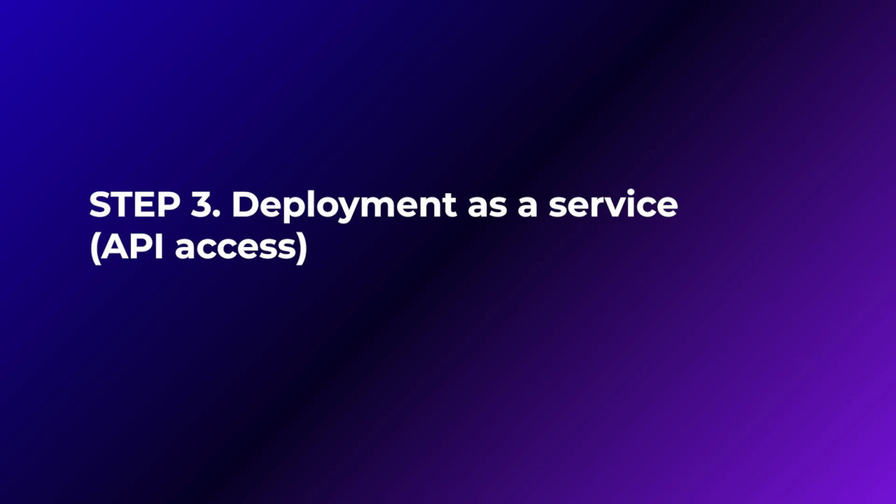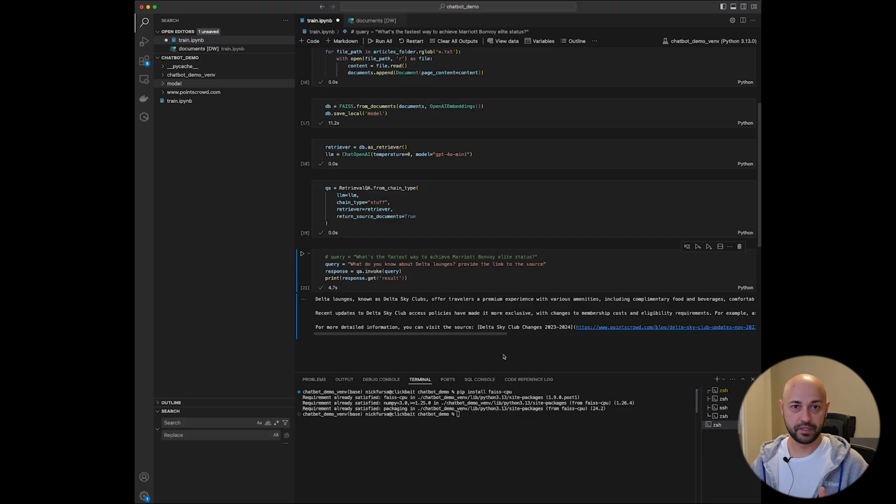We want this inference algorithm wrapped as a service. So for the sake of this task, let's deploy it to EC2, wrap it, run it as a server, and make it accessible via API.